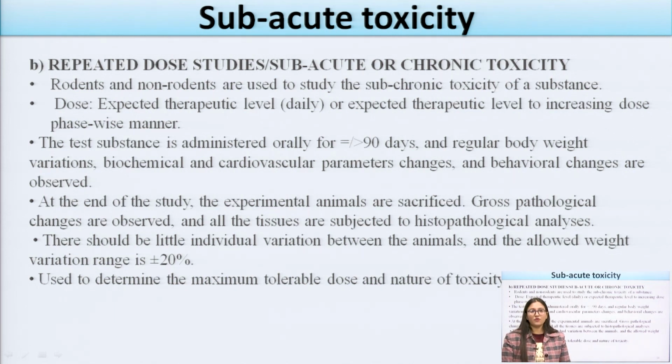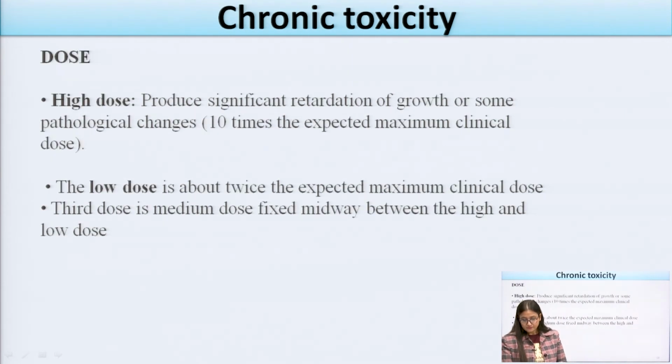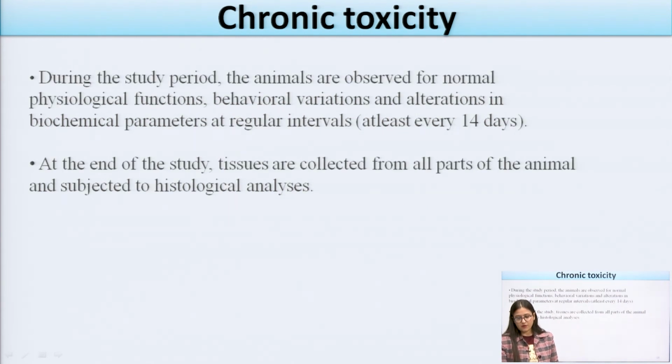These subacute or repeated dose toxicity studies are mainly used for determining the maximum tolerable dose and the nature of the toxicity. There is a high dose and a low dose. The high dose will produce the maximum retardation of growth, and the low dose is about twice the expected maximum clinical dose. The third dose is the medium dose, which is fixed midway between the high dose and the low dose.